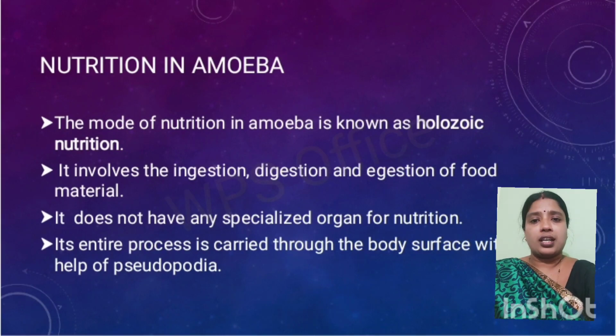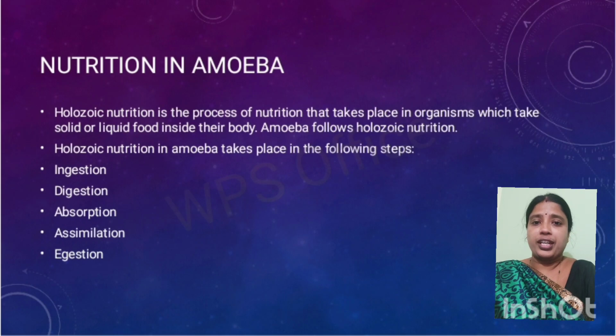So its entire process takes place with the help of the body surface of amoeba and also with the help of pseudopodia.